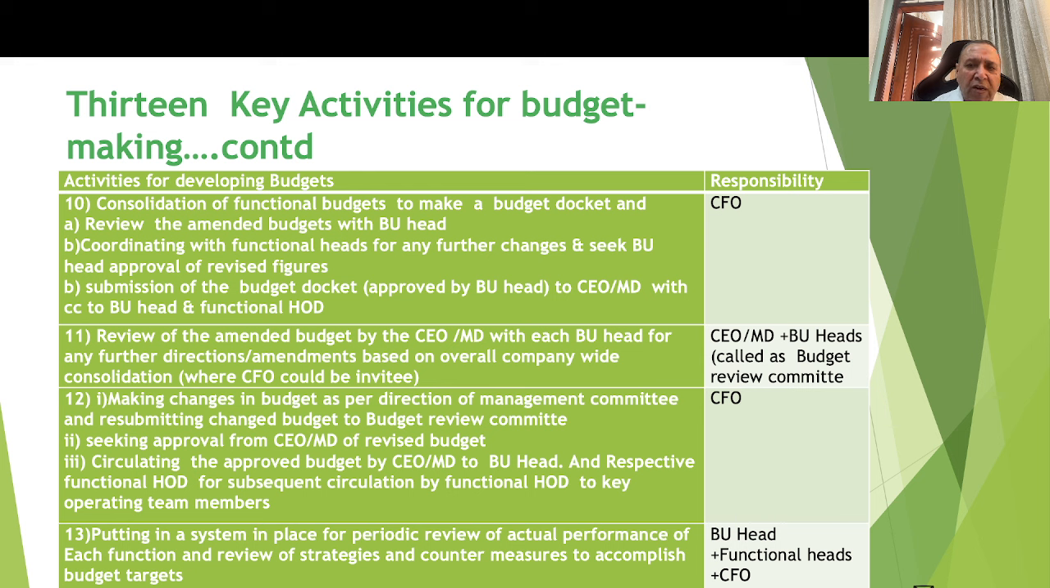Now activity number 12 is that the CFO, based on the previous budget committee review meeting with the CO and MD, would recommend changes to the budget review committee, seeking approval from the CO and MD of the revised budget and circulating the approved budget by the CO and MD to the BU heads and respective functional heads for subsequent circulation by the functional HOD to key operating team members. Then putting a system in place, the last level is the BU head.